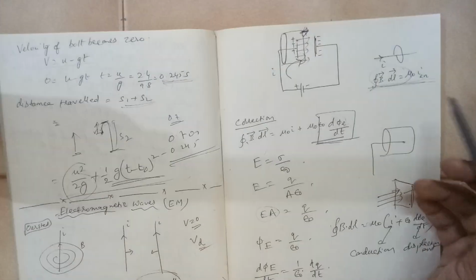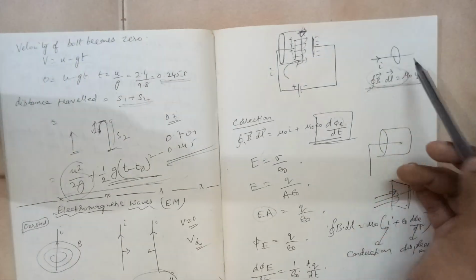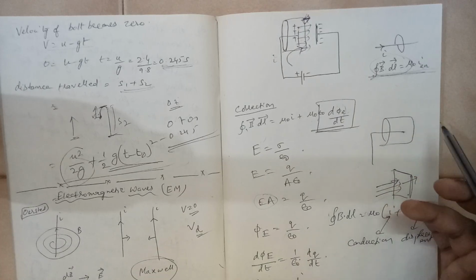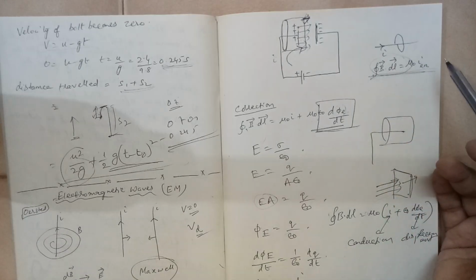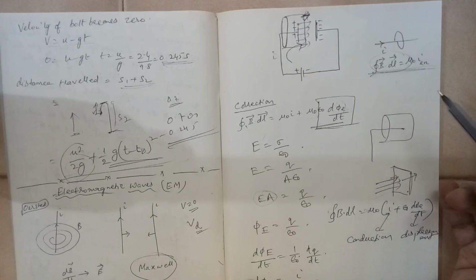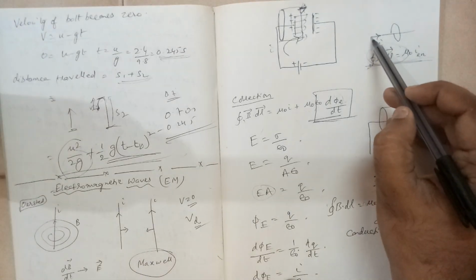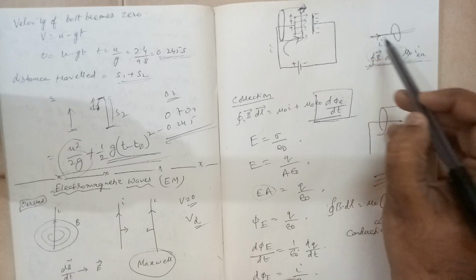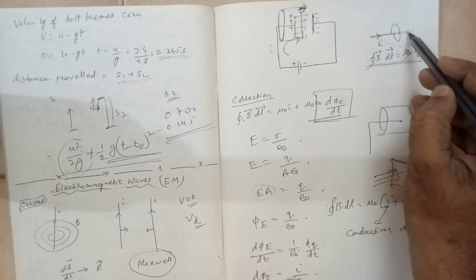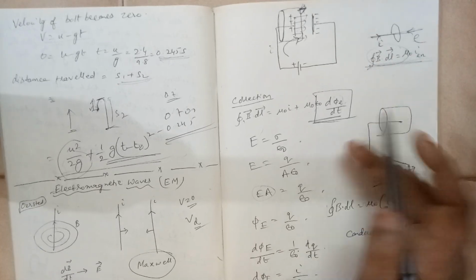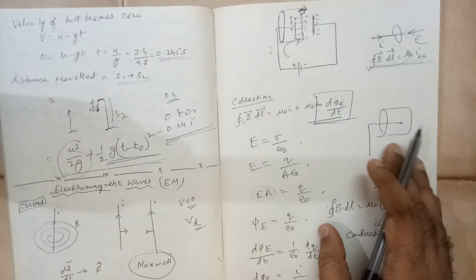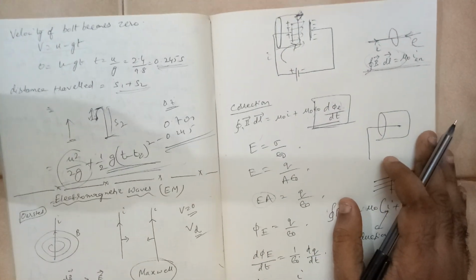So here, in the case of a normal conducting wire, is there any displacement current? There is no displacement current, because if there is a wire, the current is flowing in one direction, that means the electrons are flowing in the opposite direction.